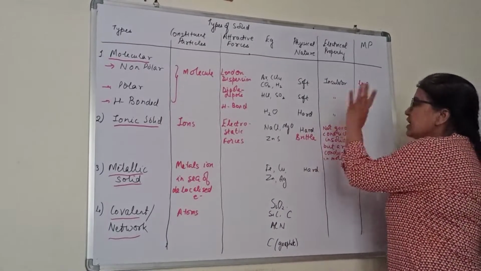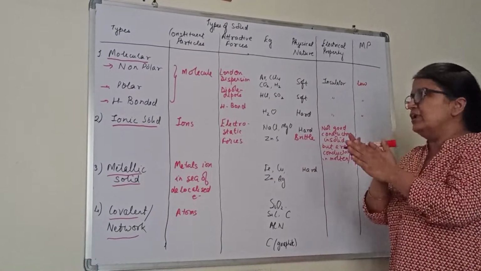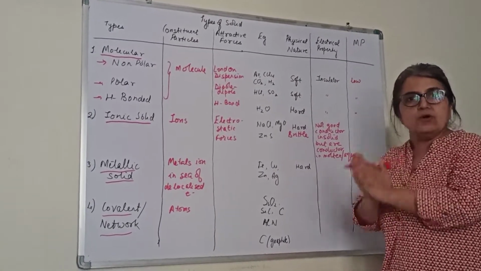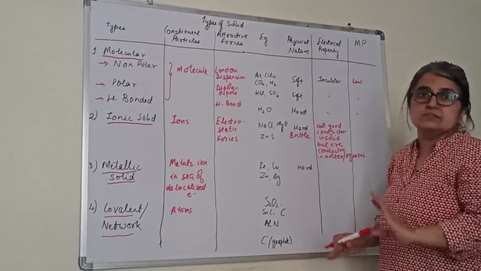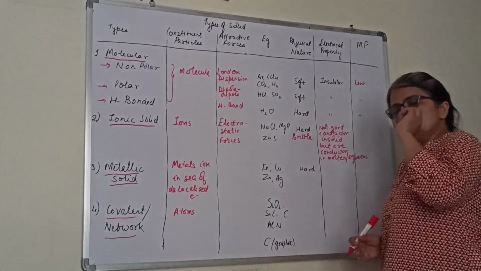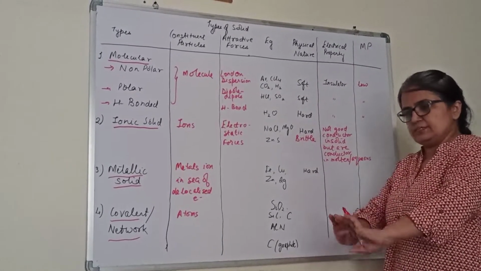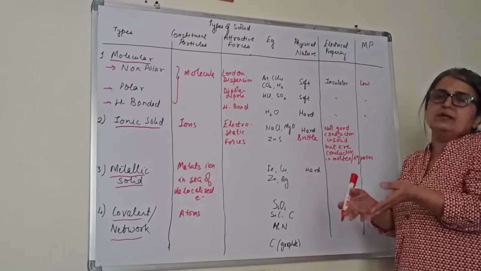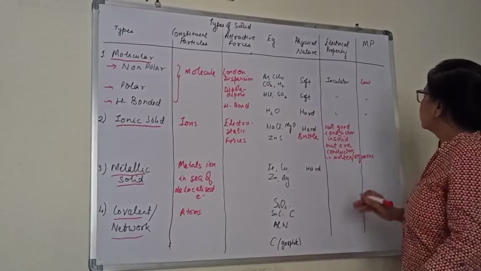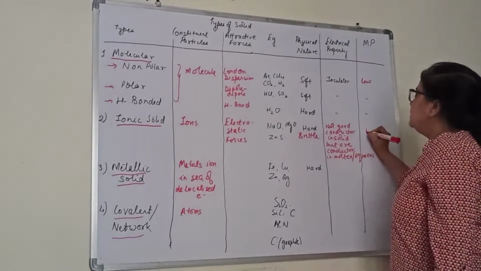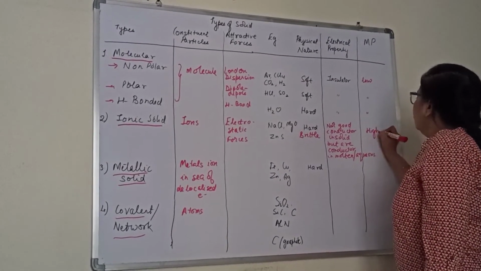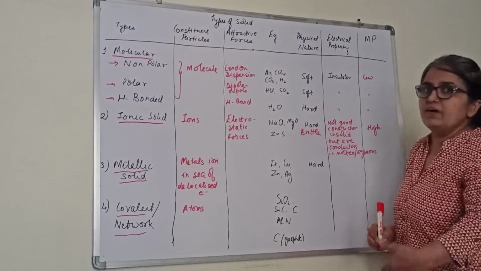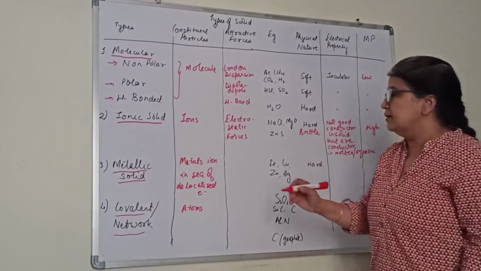Because as long as they are in the solid state, all ions are held together with strong forces. Ions are not free, so they are not good conductors. But once you dissolve them in water, the forces between the cation and anion weaken, the ions are free, they are good conductors then. Melting point will be high. For them it is high. Ionic solids have higher melting point than the molecular.